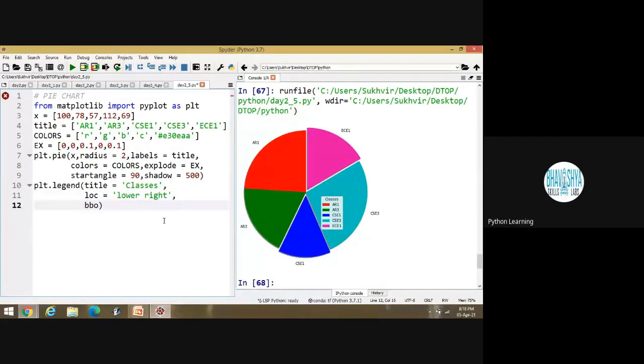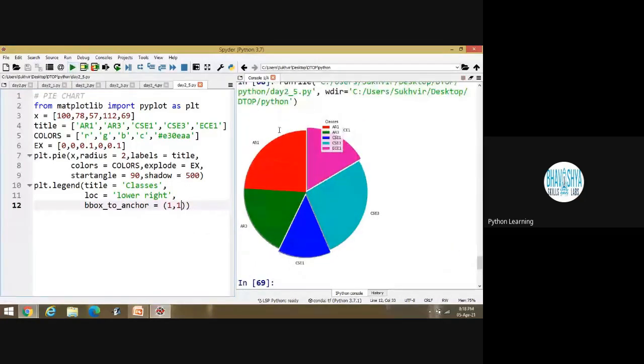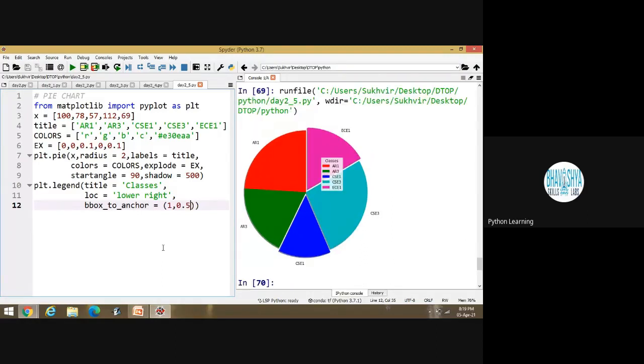For that, what we have to write is bbox_to_anchor. This one is the code, and inside the bracket, suppose I am writing 1, 1. Now look at the position. 1, 1 lies here. If I am writing 0.5, what will happen? Let's check that. You can display the data downward. If I am writing 1.8, it means right-hand side shifting is there.